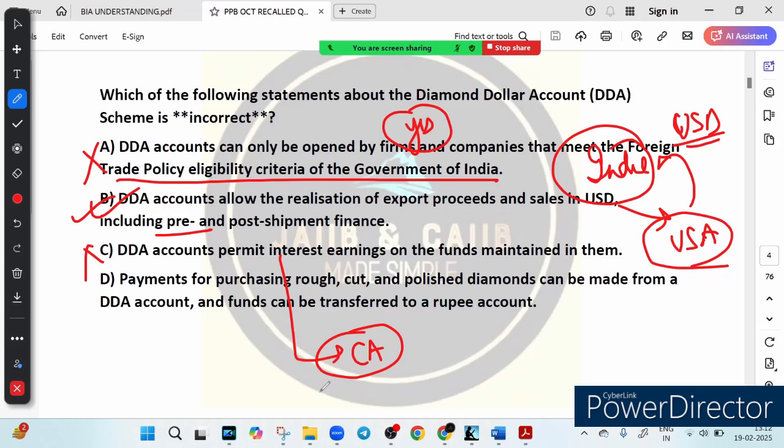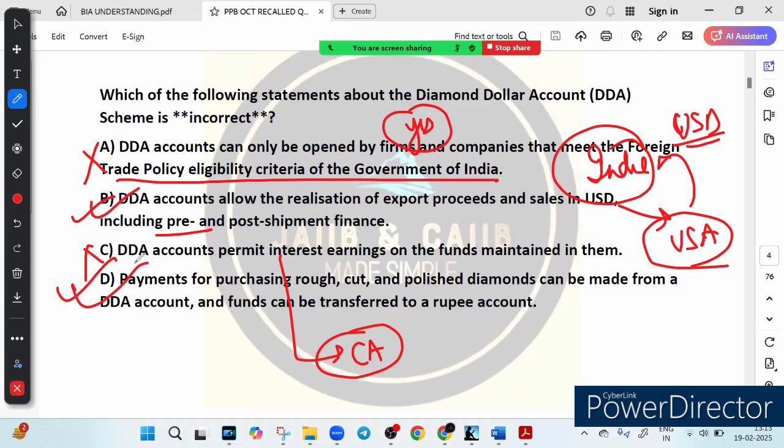And option D says payment for purchasing rough cut and polished diamonds can be made from a DDA account and funds can be transferred to a rupee account. Is it true? Yes, it is true. Businesses that deal with diamonds can use their DDA account to buy rough cut or polished diamonds. For example, a diamond trader in India can purchase rough diamonds from an international supplier. They can directly pay in US dollars from their DDA account instead of converting funds from INR.